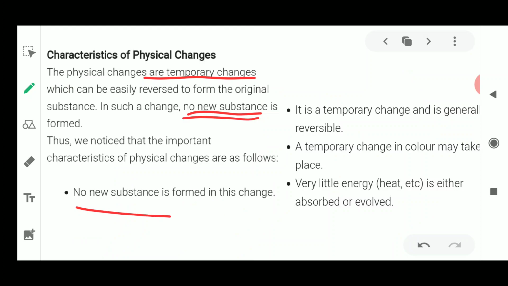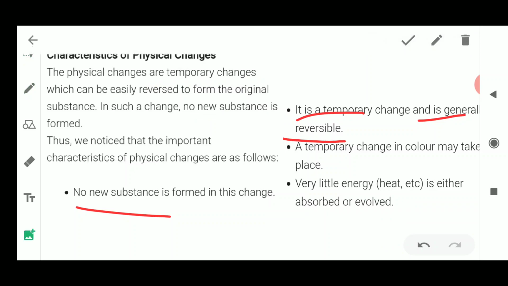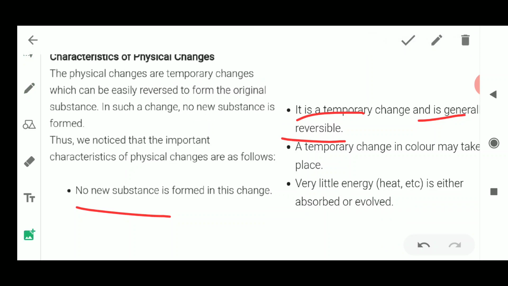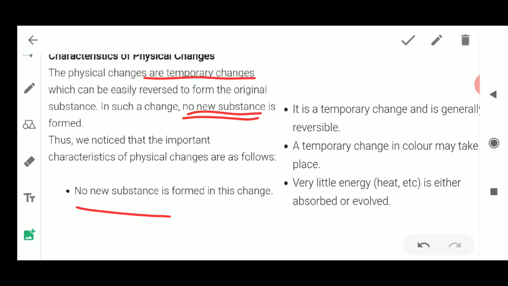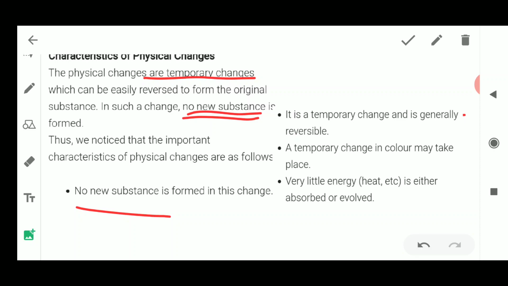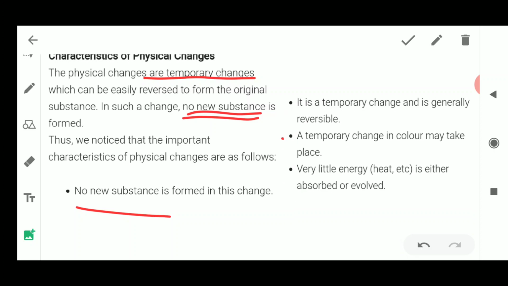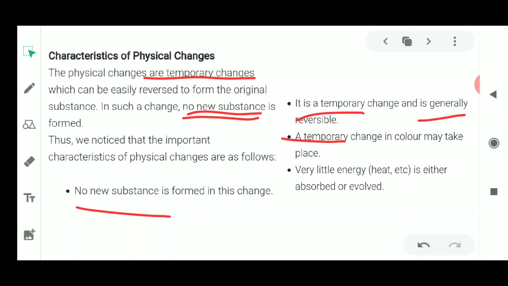Second, this is a temporary change and generally reversible. This has to be noted down: these changes are temporary changes, and they are generally reversible.